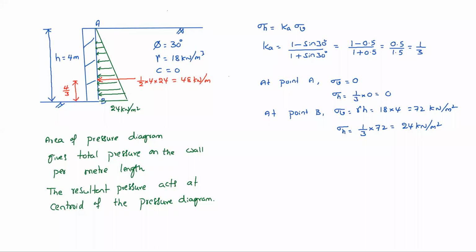Next case, suppose you have two layers, two different soils, layered soils, what to do? That we'll see. Suppose this is the wall.